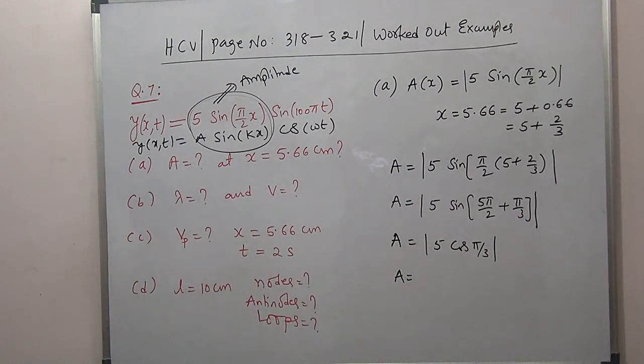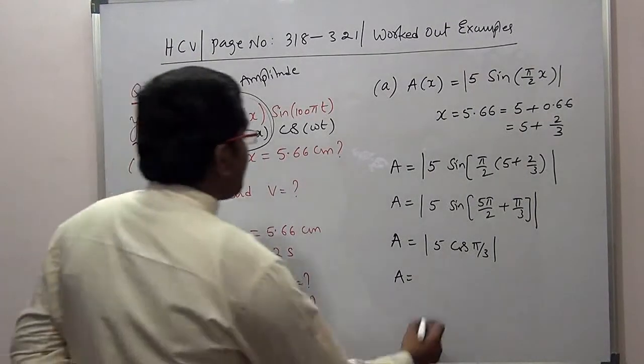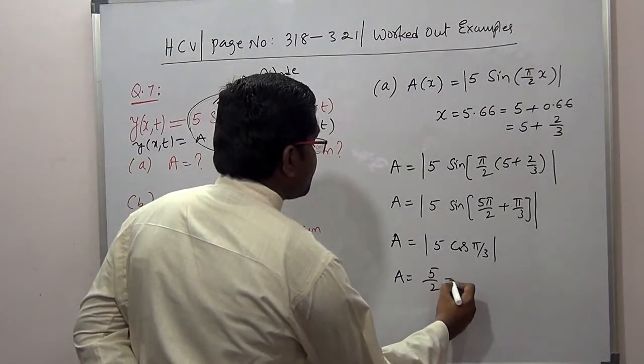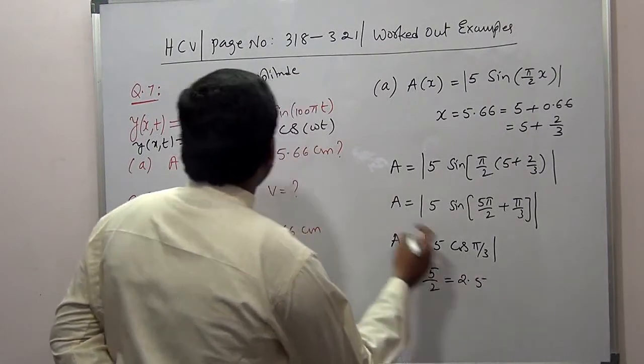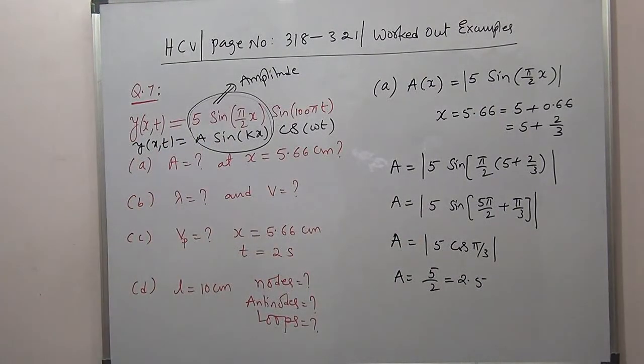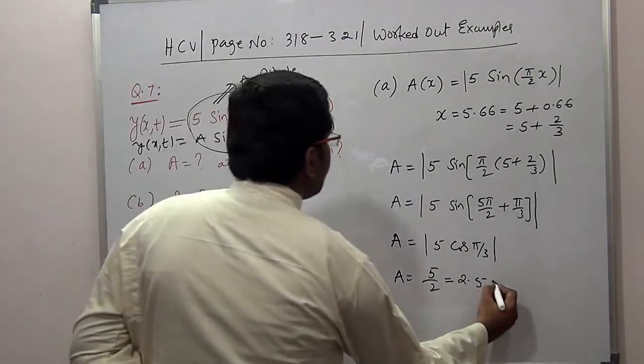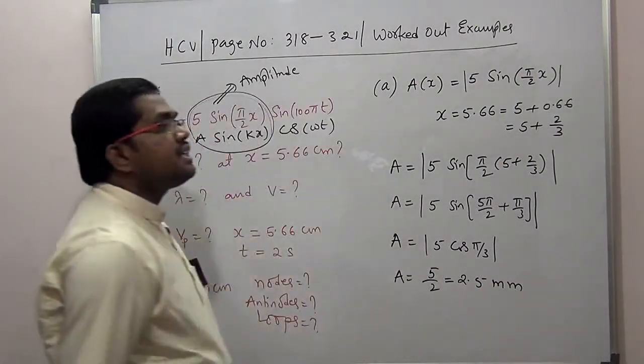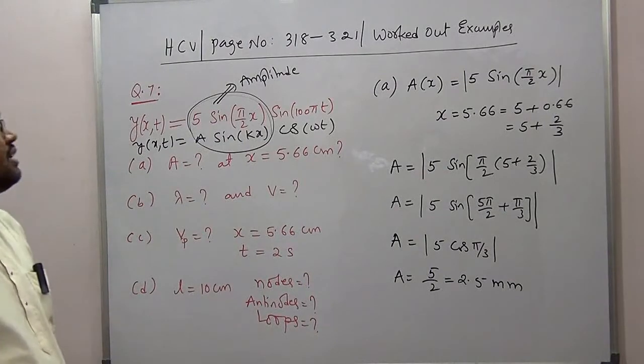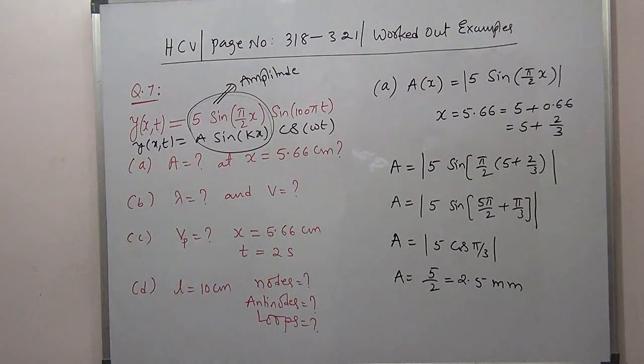Cos 60 is 1 by 2, so that means 5 by 2, which is 2.5. Here it is given in millimeters, so the answer is 2.5 millimeter. So that's it. Very simply we have calculated the first question, the maximum displacement of the particles at x equal to 5.66.